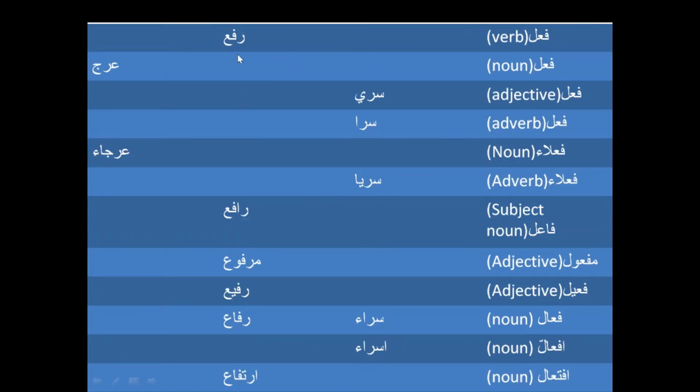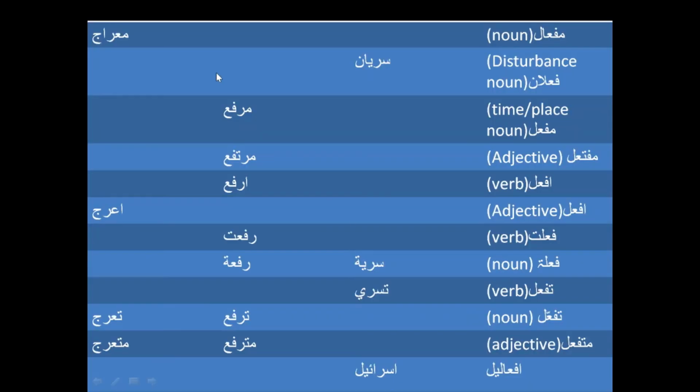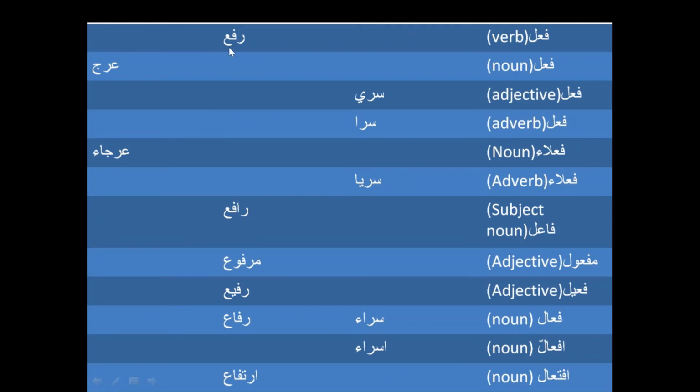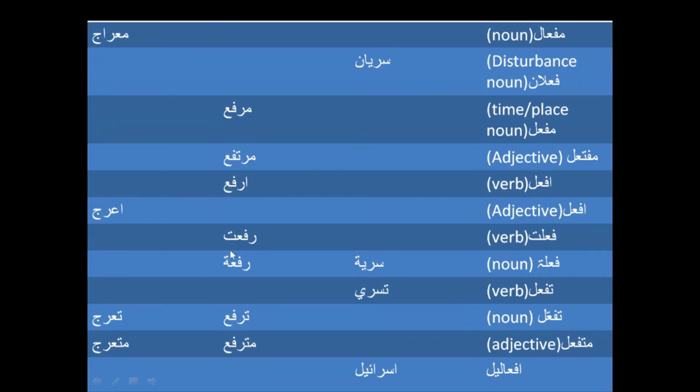Now we are going to see this rafa word. So these are usually interpreted like something in an ascending, doing some kind of ascension or ascending, but this is like to lift something or elevate something, or it can be used as something superior as well. This is the case of this rafa.